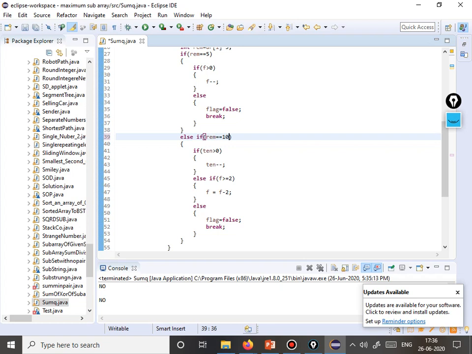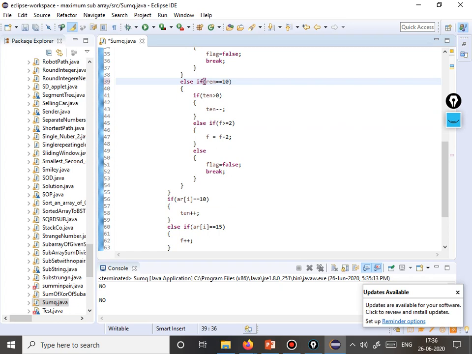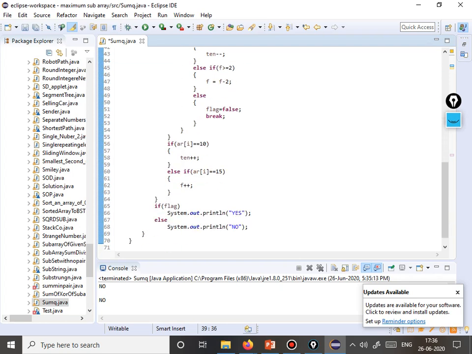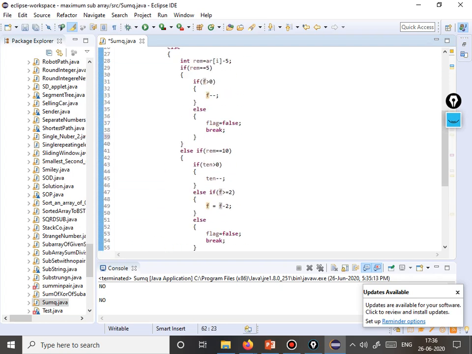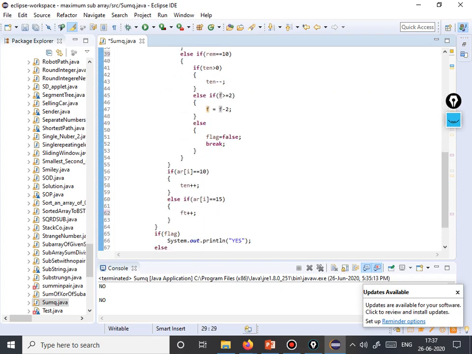I don't think that would make any scenarios true. Array[i] equal to 10, 10 plus plus, array[i] equal to 15, f. Okay, okay, okay. It's ft plus plus because we are taking 15 in ft. Yeah, I got it. That is why the problem was here.